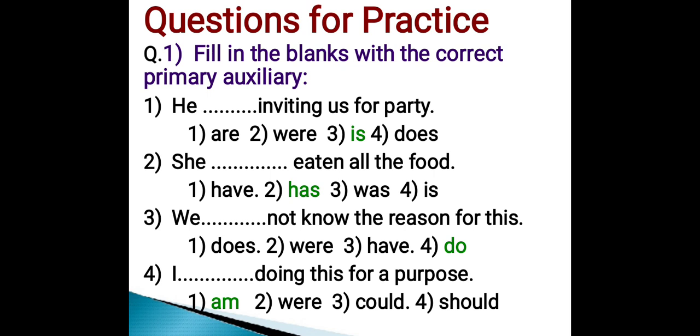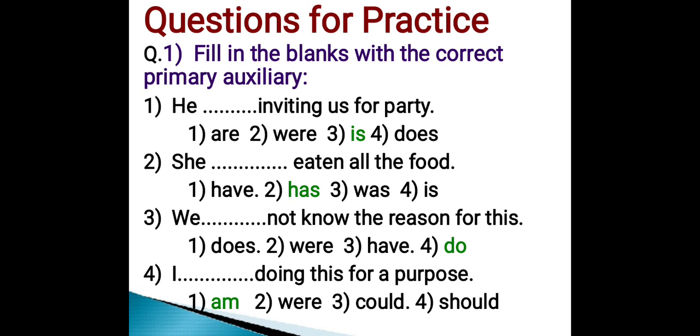Next sentence. We dash dash not know the reason for this. Options are does, where, have, do. Out of these 4 options, option number 4, that is do, is the correct primary auxiliary verb to fill in the blank. Hence the correct answer is option number 4.